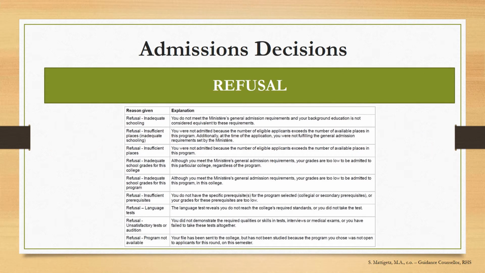This table outlines possible reasons for refusal that SRAM will give refused applicants. Many of these do not apply to Sec 5 applicants from the Quebec school system. The most common ones seen by Quebec high school students are refusal due to insufficient places. This means that while the applicant meets the minimum requirements, they cannot be offered a place because the school has accepted students with a more competitive academic profile.